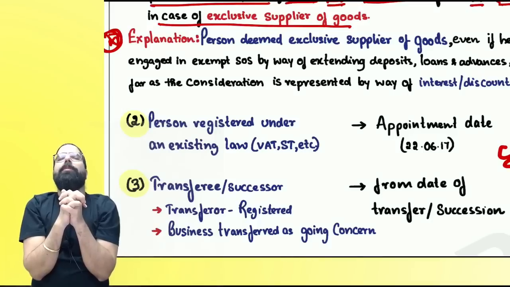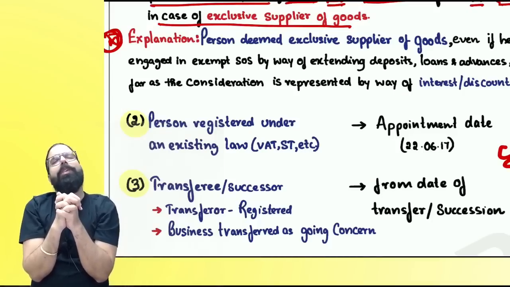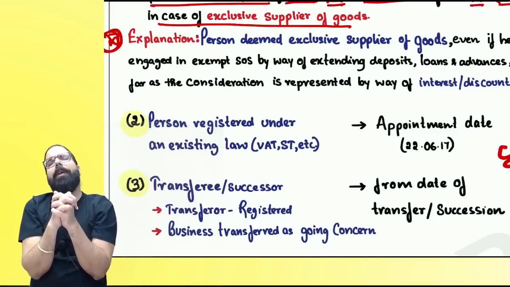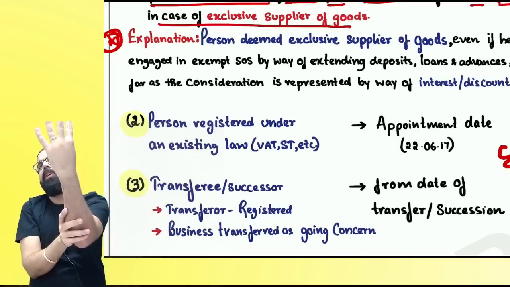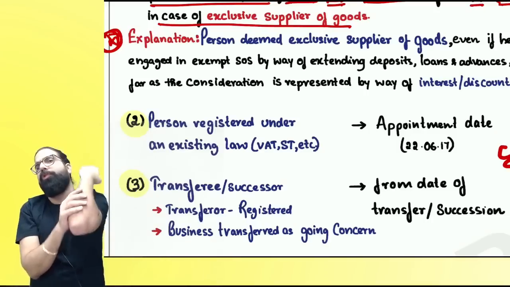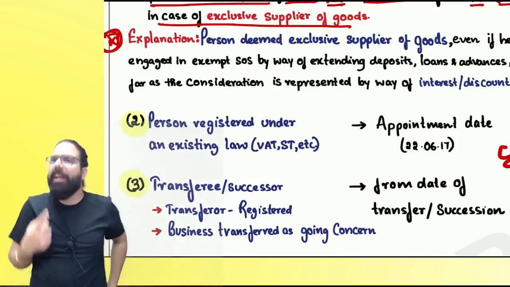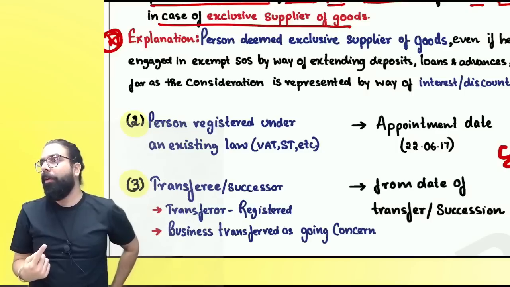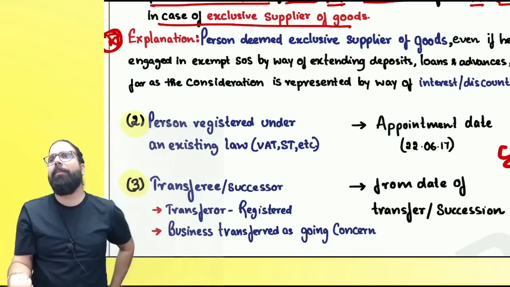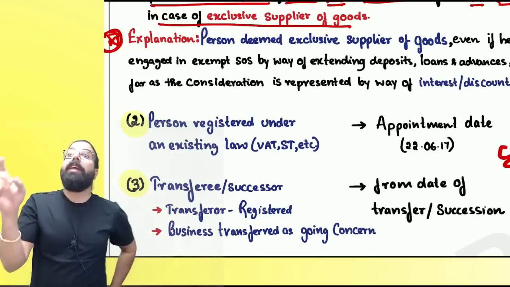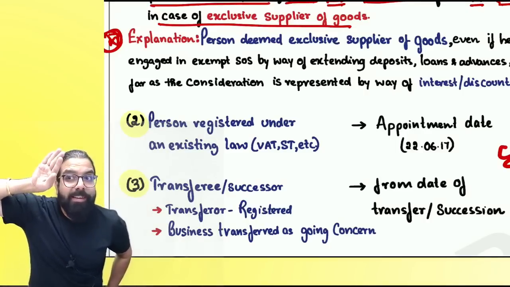Now, what happened? People came and told, sir, exempt supply, if I give someone money to use and take interest, then, sir, what will happen? I will not get 40 lakh limit because 40 lakh limit is only for exclusive supplier of goods. So, if I give someone money to use and receive interest from them, I am a supplier of service. Will I get 40 lakh limit? You will not get. But then government told, we will not see.